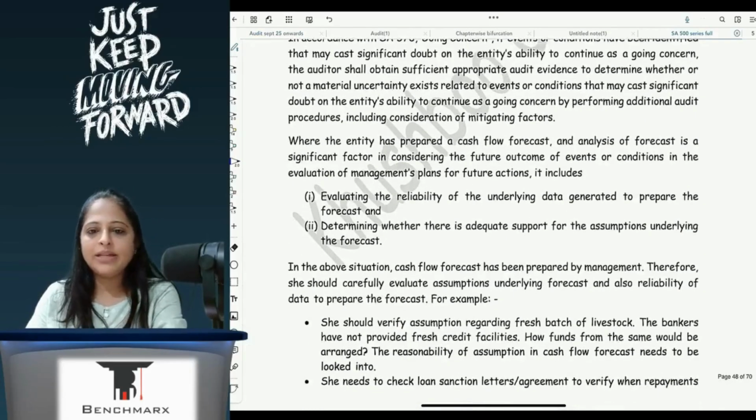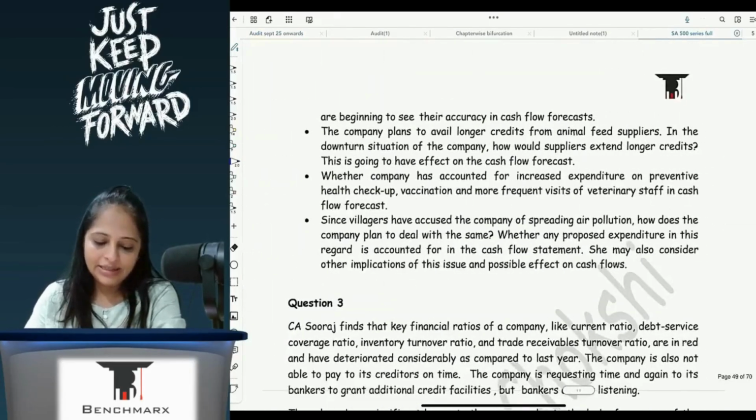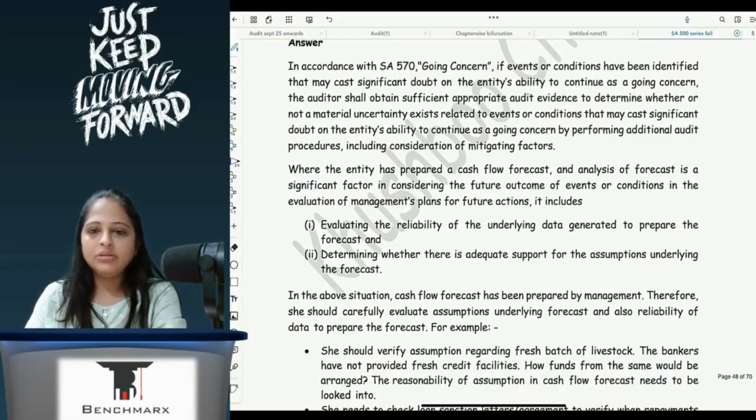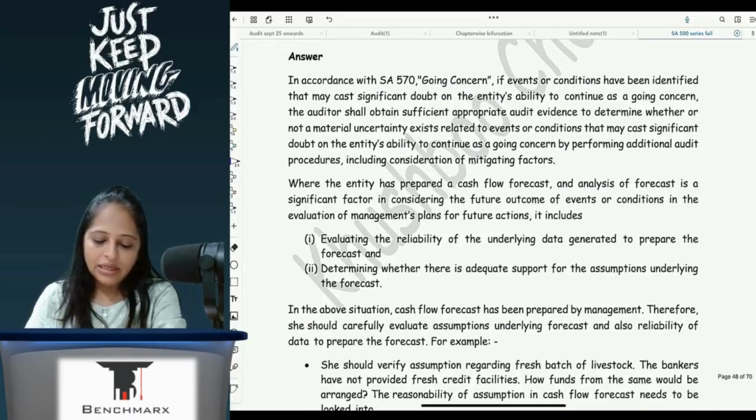And then if the management plan is reflected, in that case you can show it as an unmodified opinion, correct?